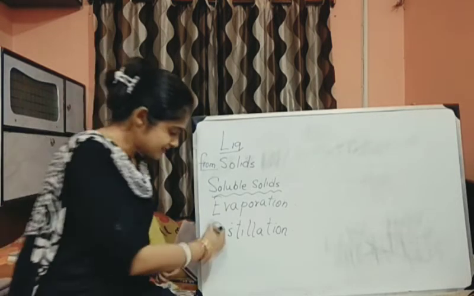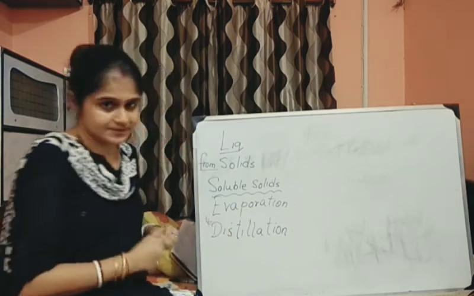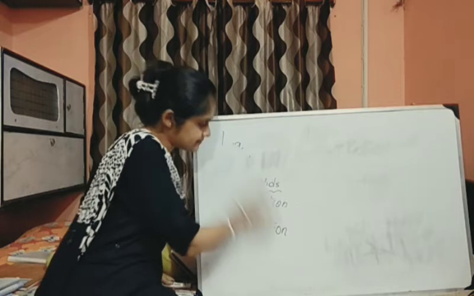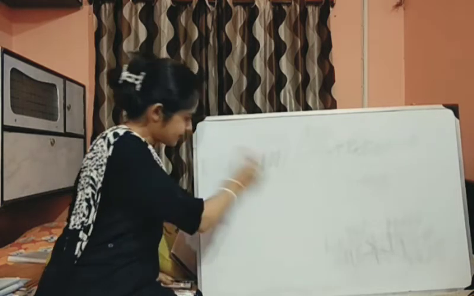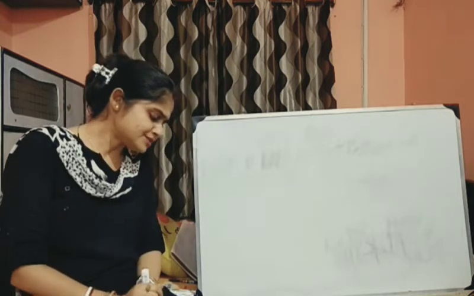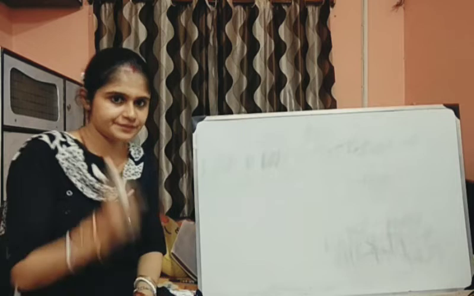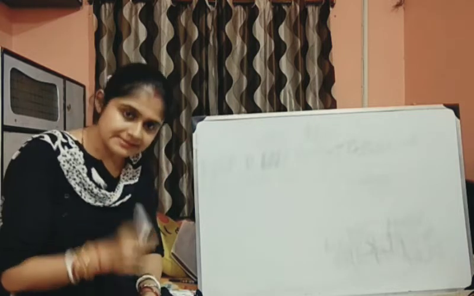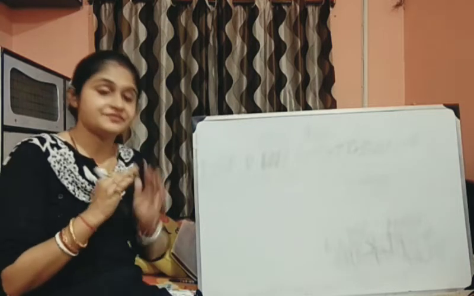Next one is distillation. This you need to understand. Though you have already seen it, you still need to know. See the picture, it's there in the book. In distillation, you need a few items. What are those things? You need a burner, an iron stand, a condenser, and a receiving flask. Done?